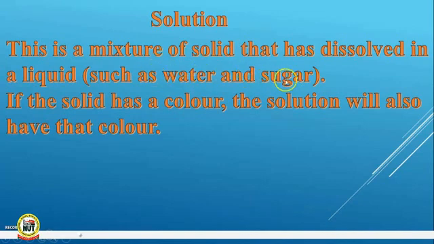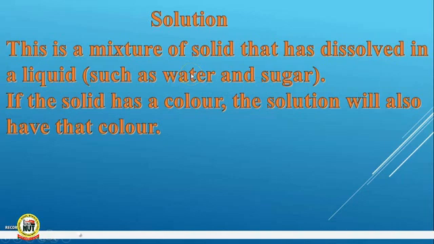You now have sugar solution, or salt and water. When you mix salt and water, the salt will dissolve in the water. You now have salt solution. Is that okay? Now everybody, go get a little quantity of water inside a cup. Now you get a little quantity of sugar in a spoon. Now pour the sugar in that water and stir it.